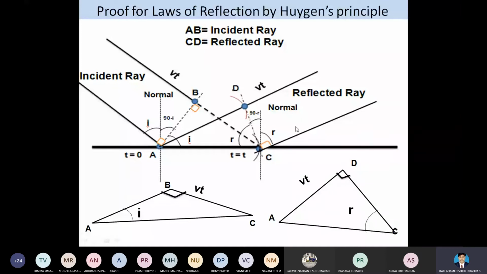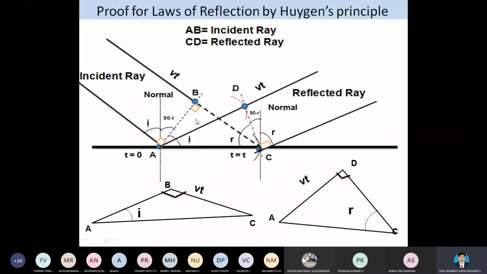Why, sir? Why are these two points considered as a reflected ray? Because for A, the wavelet is at D. For B, the wavelet is at C. When we connect a tangential line at this point C and D, it's going to be a source for the secondary wavelet. This secondary wavelet is nothing but a new generation. That new generation here is considered as a reflection. So AB is an incident ray and CD is a reflected ray.